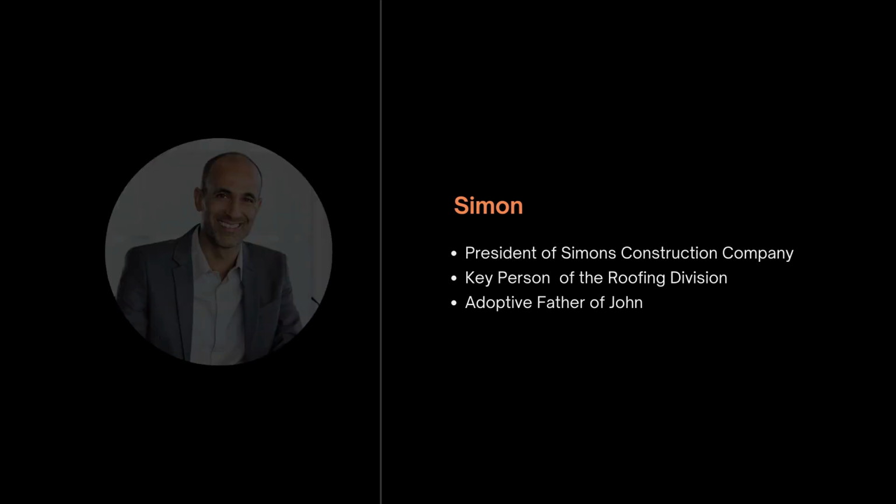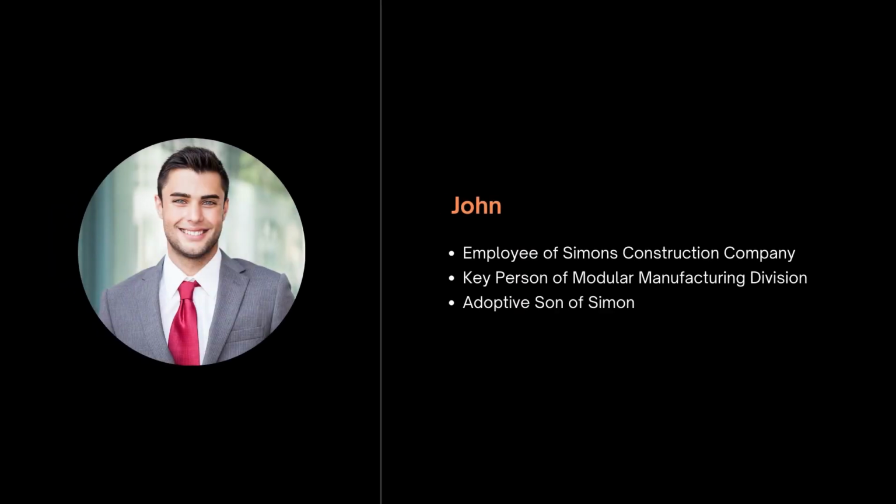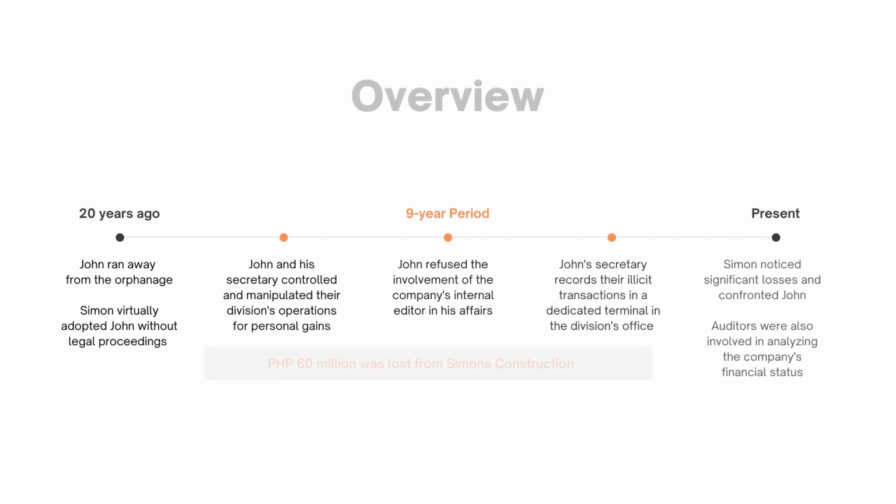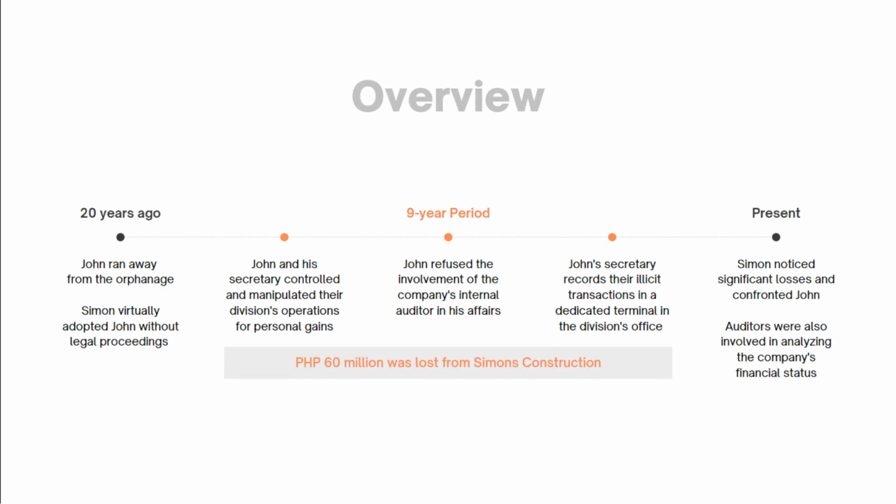Next, we have his adopted son, John. He is an employee working under the same company and he is actually in charge of the modular manufacturing division. Proceeding with an overview of the case, 20 years ago, John ran away from the orphanage and Simon virtually adopted John without legal proceedings.